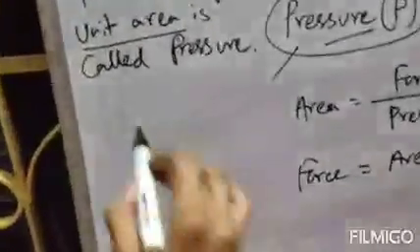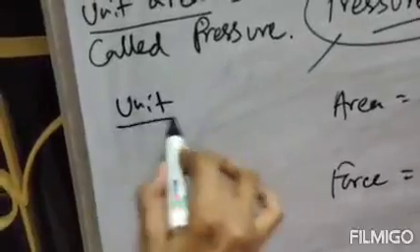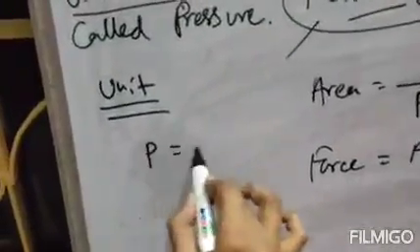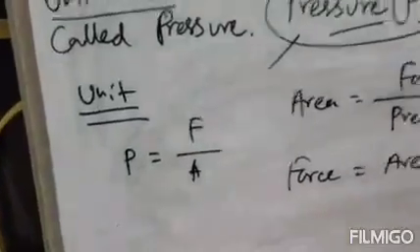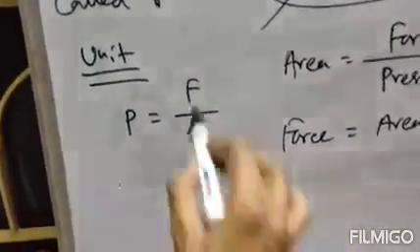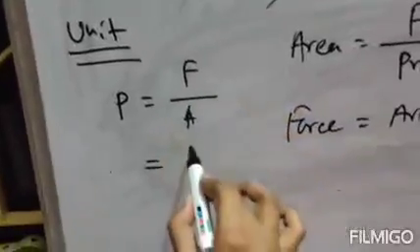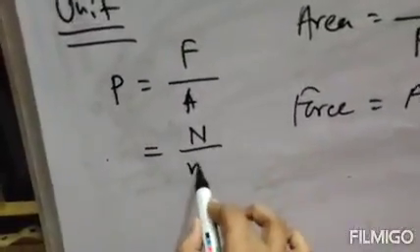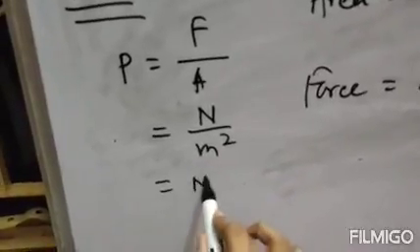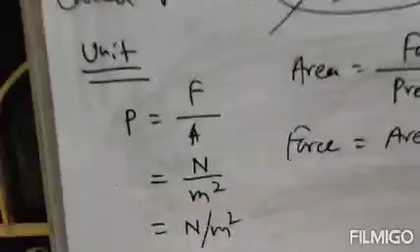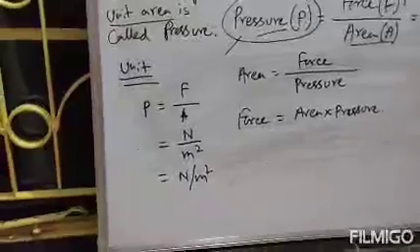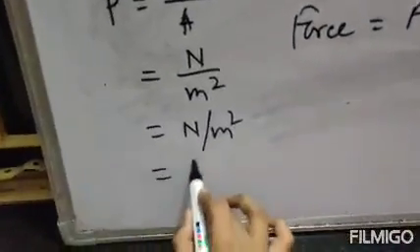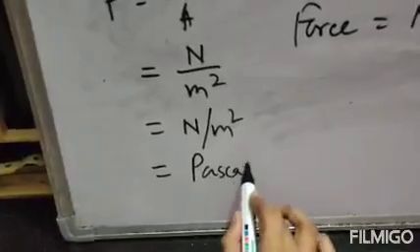Next, unit. What is the unit of pressure? Now we know that pressure P equals F by A, where F is force and A is area. The unit of force is Newton and the unit of area is meter square. So it is Newton per meter square. This is the unit of pressure, and it is said as Pascal.